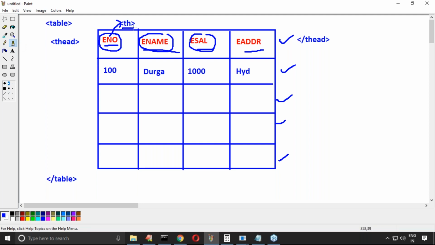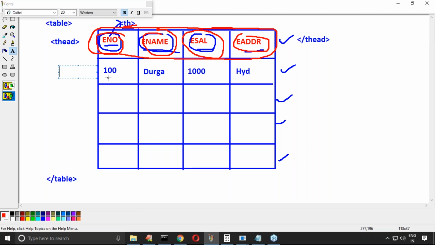Okay, up to this, any doubt? Can you please confirm? This total itself is thead. In this you can define each column data by using th. Here it is one th, it is one th, it's also one th. But the remaining normal data is there.